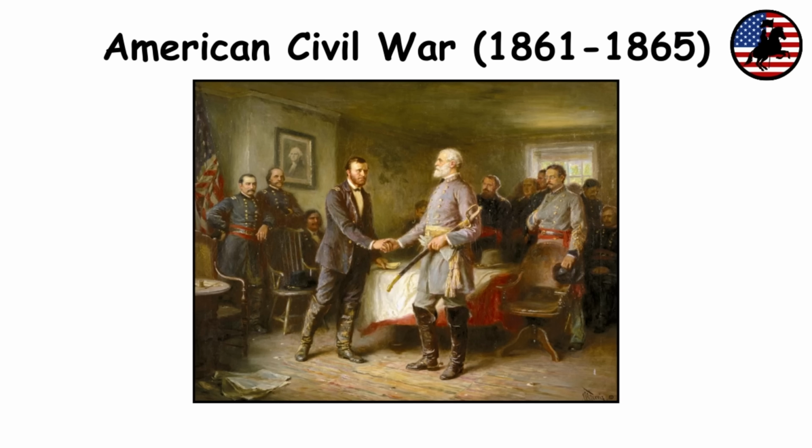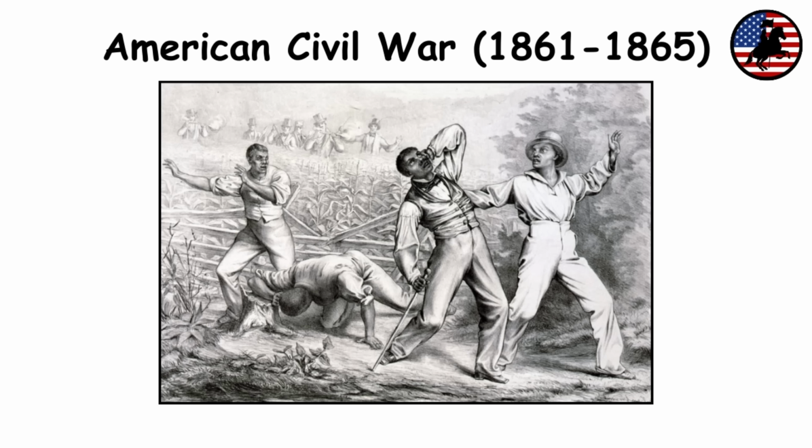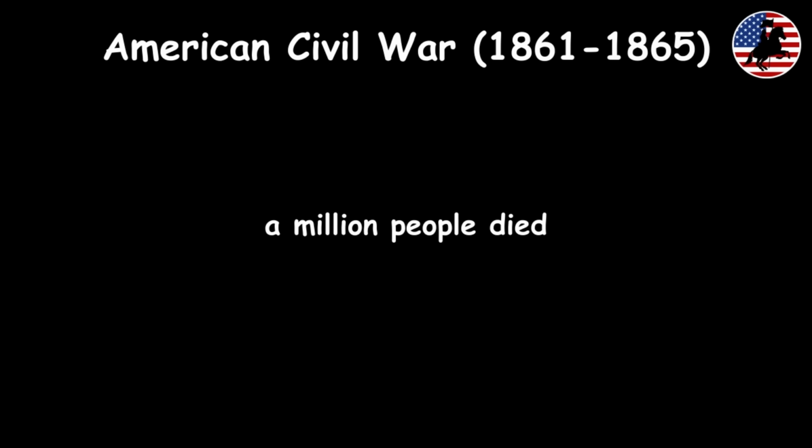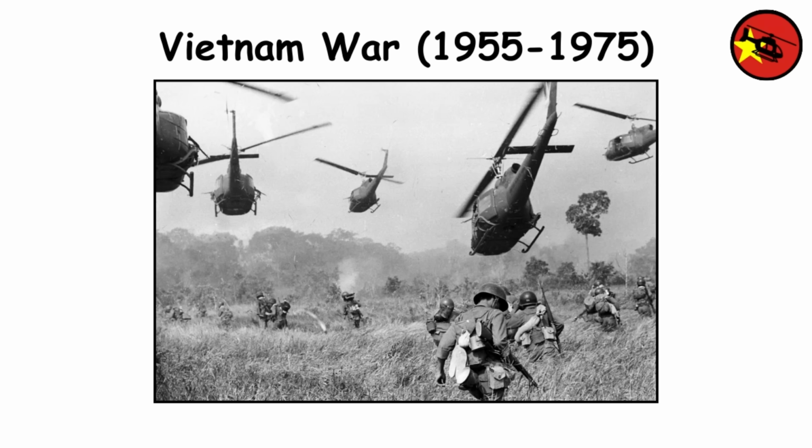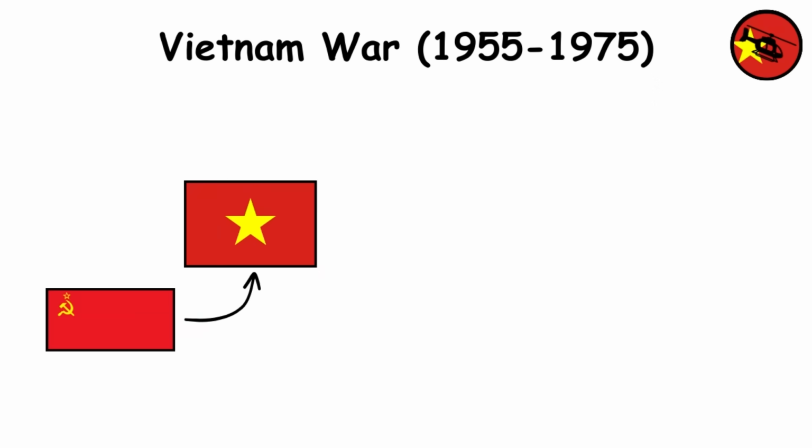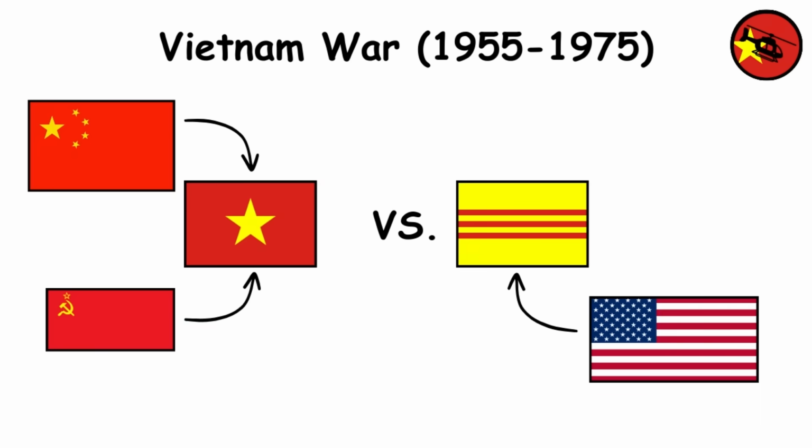The war ended with the surrender of the Confederacy, leading to the abolition of slavery in the United States. It left over 1 million people dead. Vietnam War. This war occurred between North Vietnam, supported by communist allies such as the Soviet Union and China, and South Vietnam, supported by the United States and other anti-communist countries.